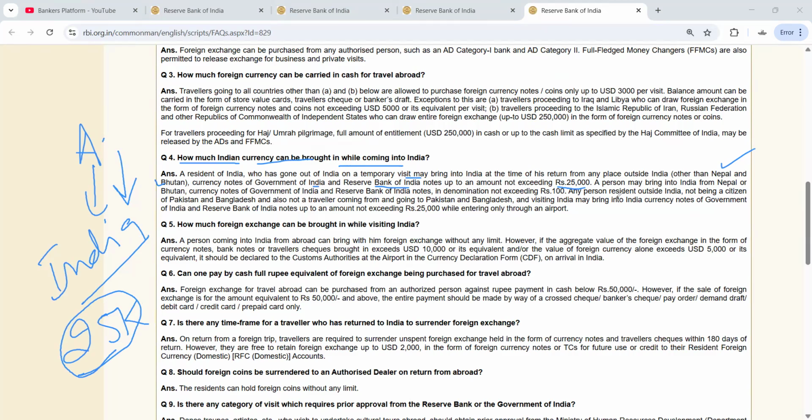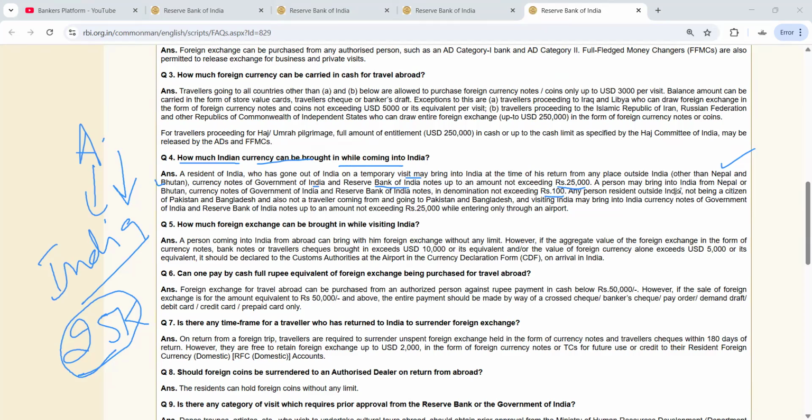Okay. A person may bring into India from Nepal or Bhutan currency notes of Government of India and Reserve Bank of India notes in denomination not exceeding 100 rupees. So they can get the money, but their denomination should not exceed 100 rupees.